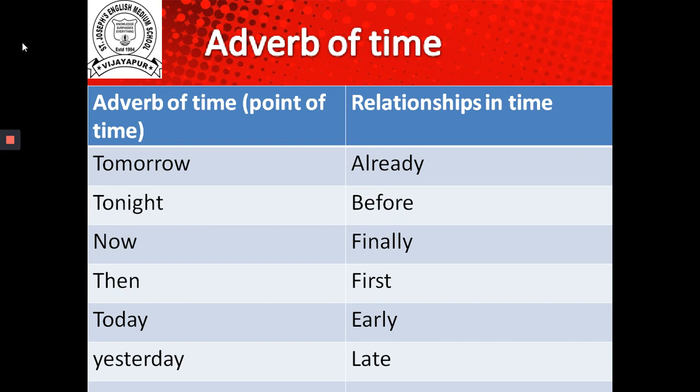In a point of time, we mention the exact time, that is yesterday, tonight, today, then, now. These all are points of time. And relationship in time is before, early, earlier. Now understand with the examples.